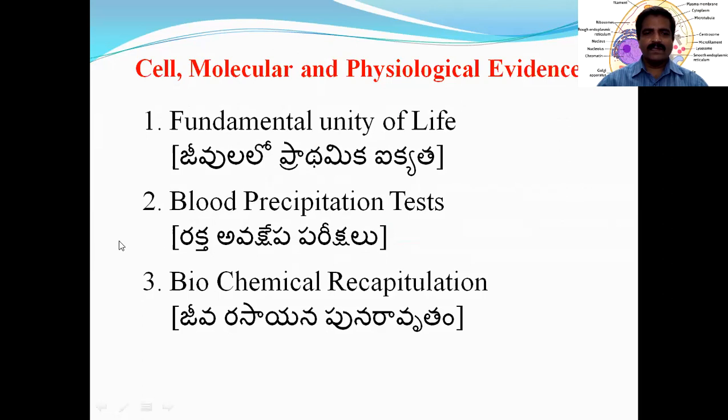Then another evidence from these branches is biochemical recapitulation, the recapitulation of biochemical elements or materials or biomolecules. So the evidences of cell biology, molecular biology, and physiology can be categorized into three side headings: fundamental unity of life, blood precipitation tests, and biochemical recapitulation.